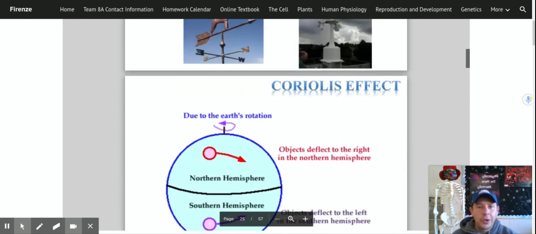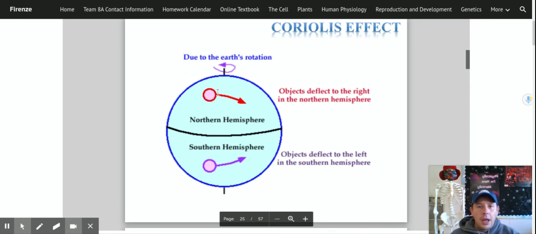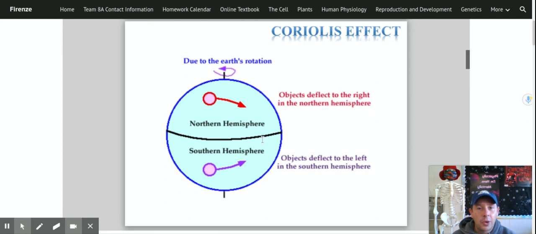Now, there's something called the Coriolis Effect, which affects which way the wind blows based on the Earth's rotation. And here's the only thing you have to remember. Objects in the northern hemisphere will turn to the right. That's all you have to remember. They're going to turn to the right towards the equator. Objects in the southern hemisphere are going to turn to the left. So if you notice, they're both turning towards the equator. Objects in the northern hemisphere are going to turn to the right and go south. Objects in the southern hemisphere are going to turn to the left and start heading north to the equator. And that's what's known as the Coriolis Effect.